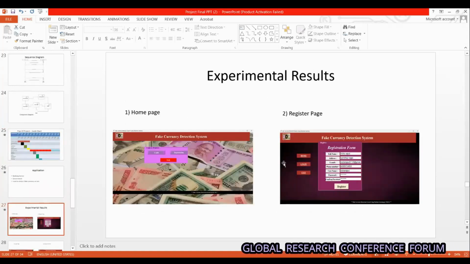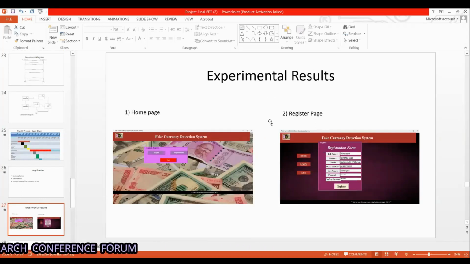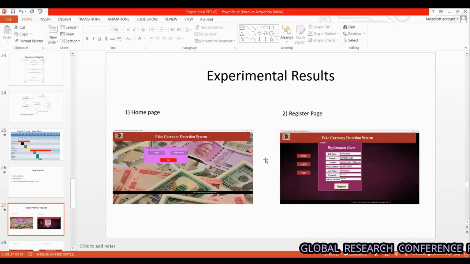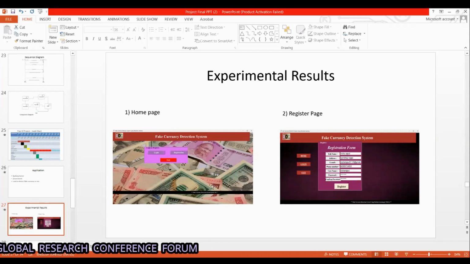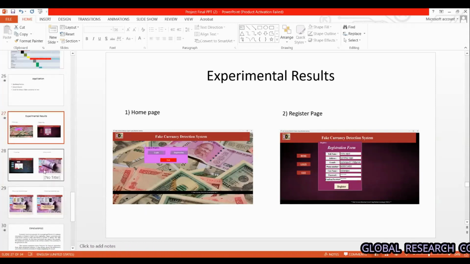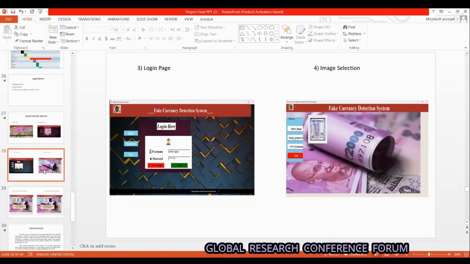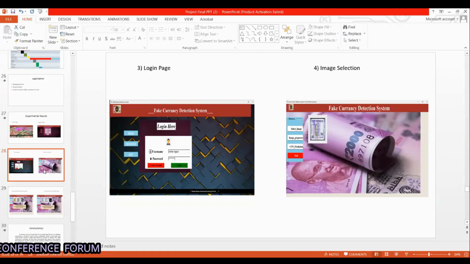In the experimental results, we have created the home page and register page. We have given the register tab where a new user can register himself, and if he is an already registered user, then he can directly log in with his credentials. Next, in the login page, an already registered user can log in using his credentials.